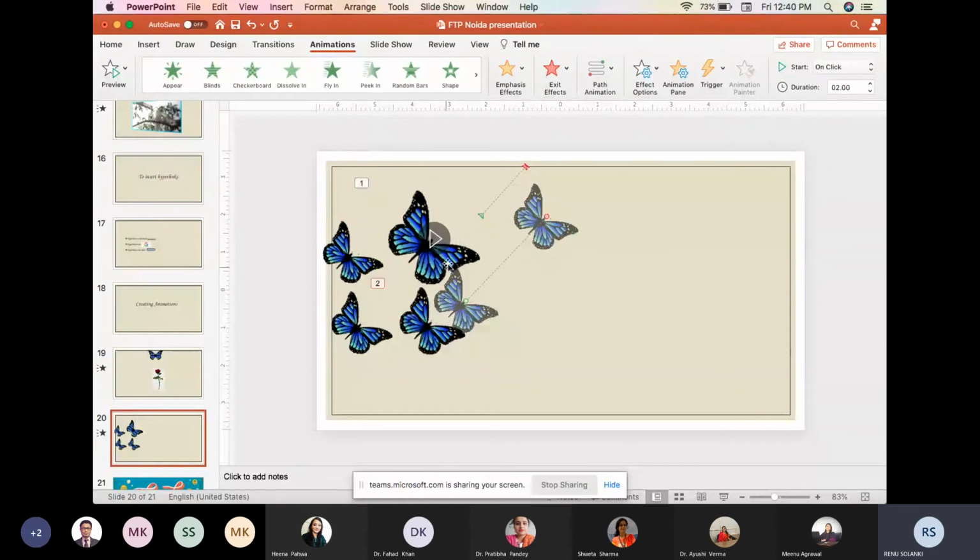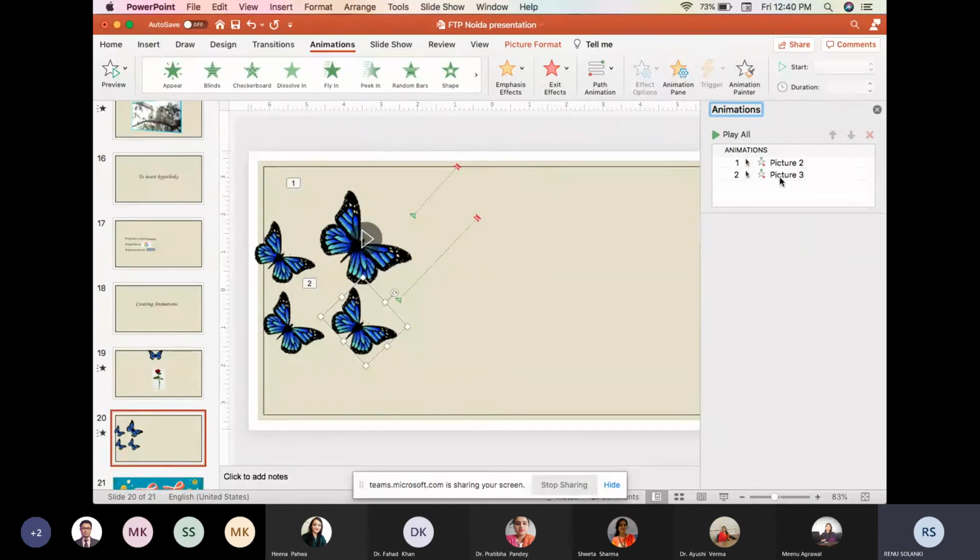So I can do so many things, and in this one, if I start, it is showing me the option of start. From here we can insert the animation pane. So in this way we can create the animations using PowerPoint. I showed two examples of animations, how we can use the animation part.